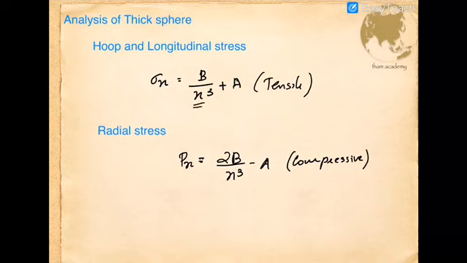Now coming to the radial stress, Px is equal to 2B by x cube minus A. For both internal and external pressure, the radial stress developed in the thick sphere will be compressive in nature, same as the thick cylinder. So the variation will be similar, hyperbolic variation. The same method will be used to find the constants A and B with the help of end conditions. Thank you.